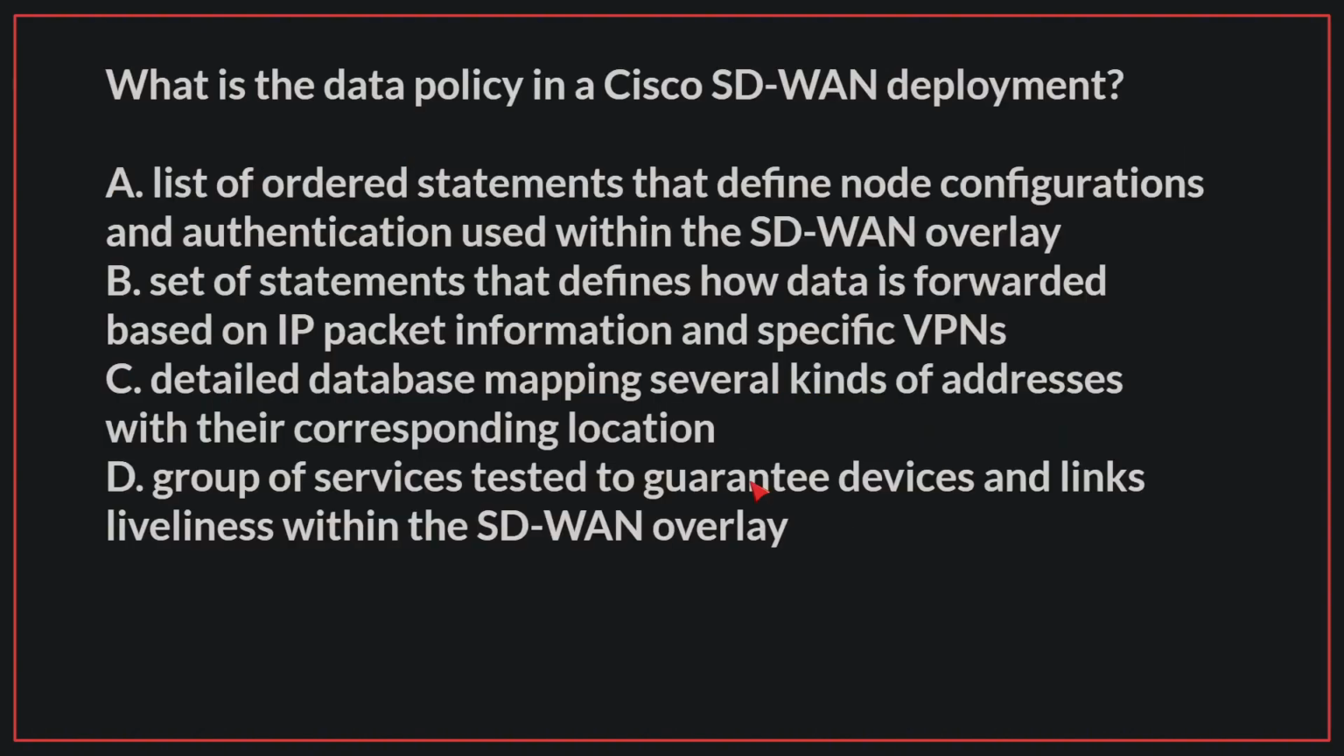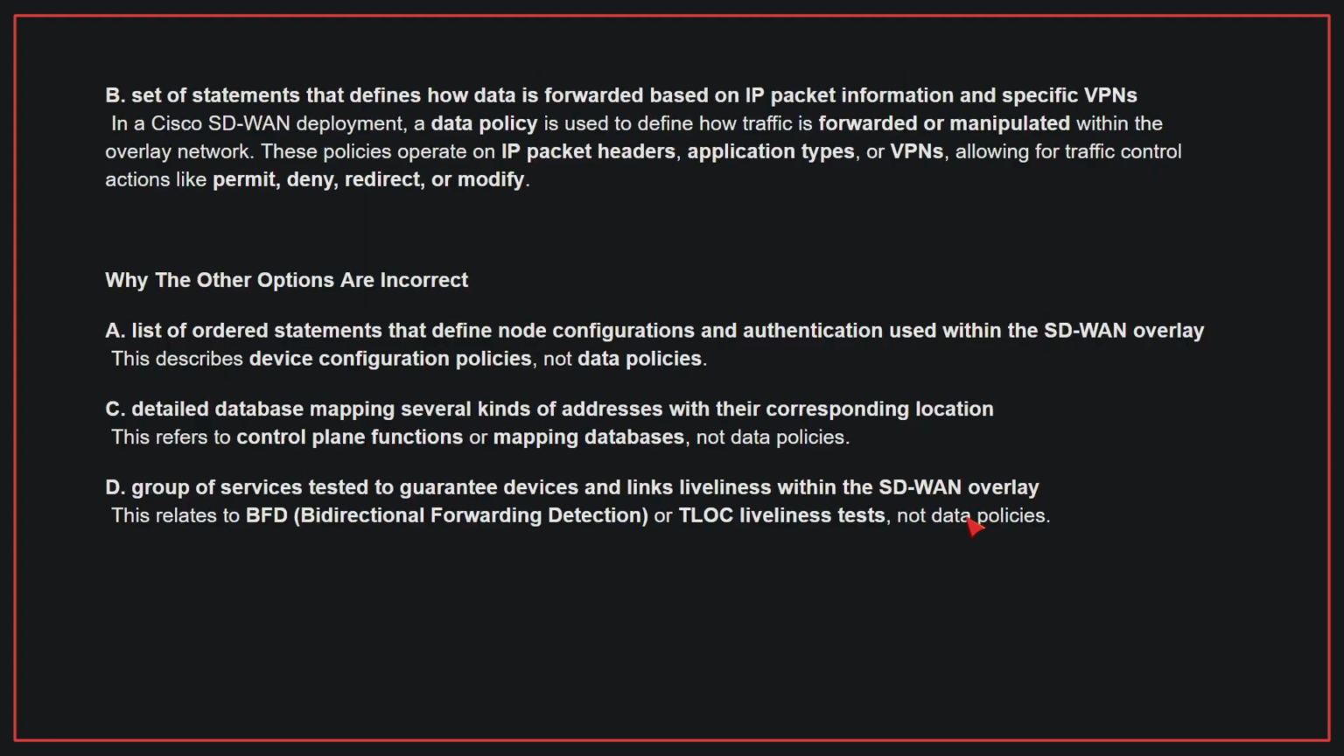What is the data policy in a Cisco SD-WAN deployment? The correct answer is B. In a Cisco SD-WAN deployment, a data policy is used to define how traffic is forwarded or manipulated within the overlay network. These policies operate on IP packet headers, application types, or VPNs, allowing for traffic control actions like permit, deny, redirect, or modify.